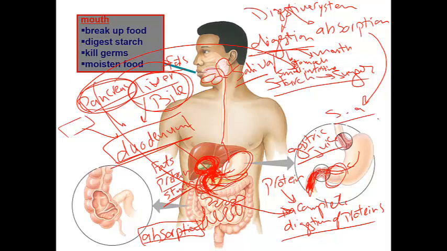Now we have the rest of the digestive system, which is called the large intestine. The large intestine just stores the wastes till we get rid of them out of the body through the anus. But the food passes through something called the rectum.